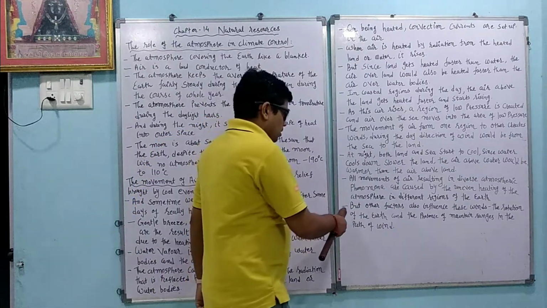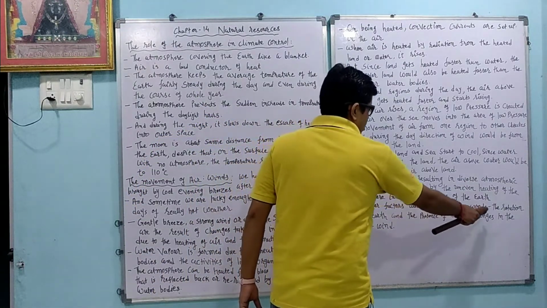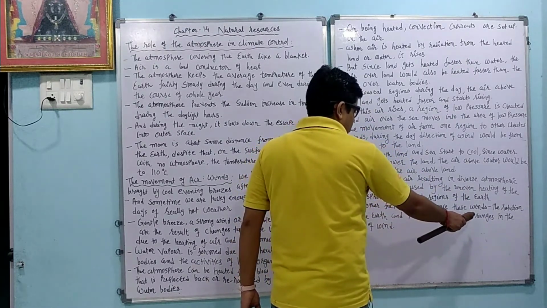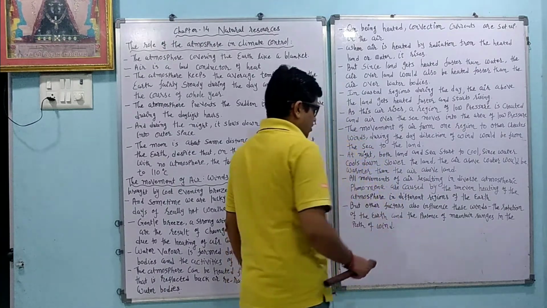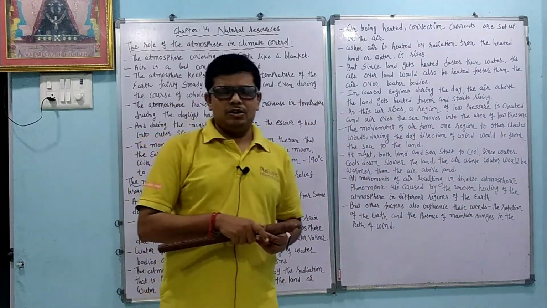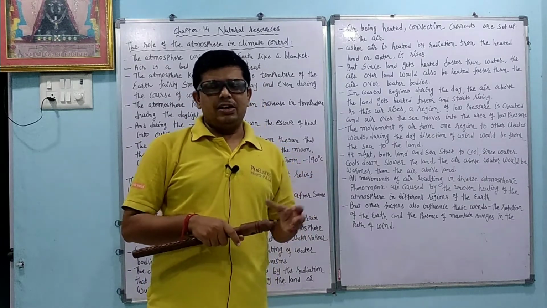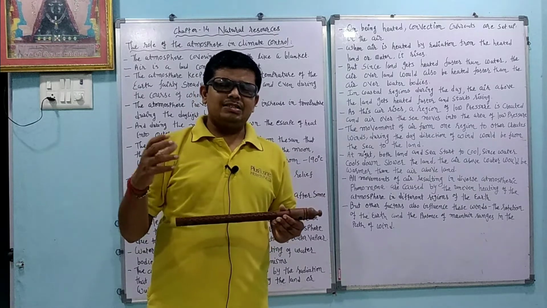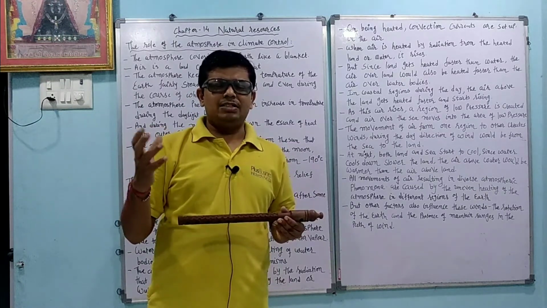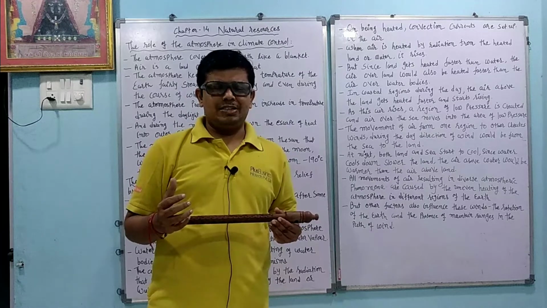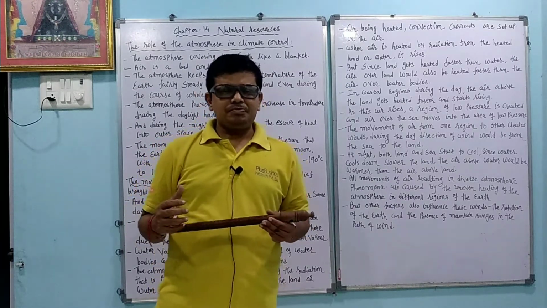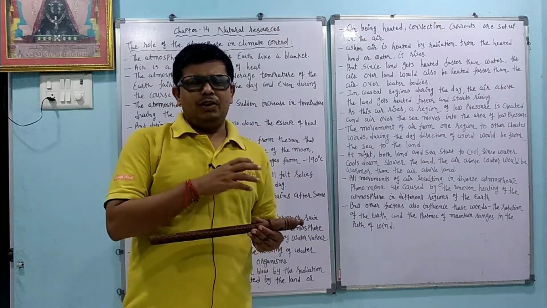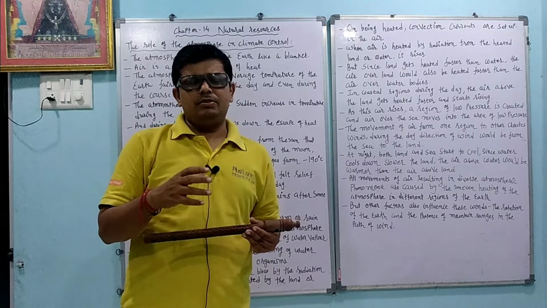Even if there is a mountain area, the direction of the wind is different. Other factors also influence the wind: the rotation of the earth and the presence of mountain ranges in the path of the wind. The rotation of the earth also affects the direction of wind, and different mountains also have a significance for the wind as well as for the different seasons. So dear student, in this topic we learned about climate, and how the wind flows from higher pressure to lower pressure.